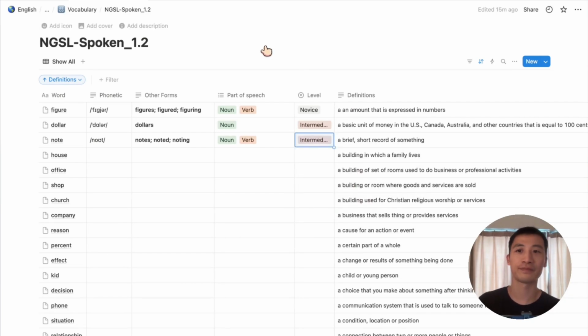Great job on those three words: figure, dollar, and note. Do you want to practice using them in a sentence? Could you use these three words and make a sentence for me? Okay, here you go. The artist drew a figure of a person holding a dollar bill and added a musical note in the corner. How's that?